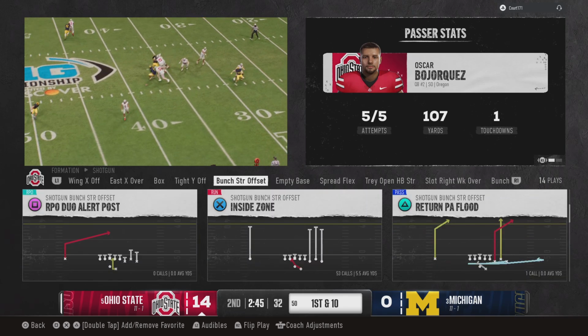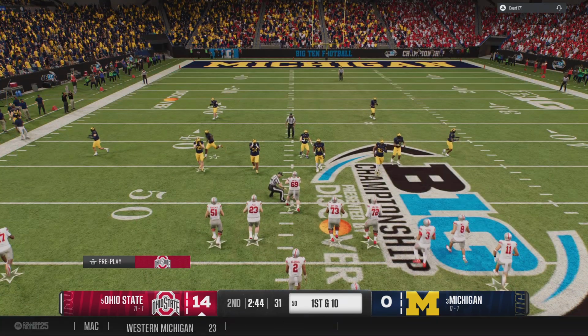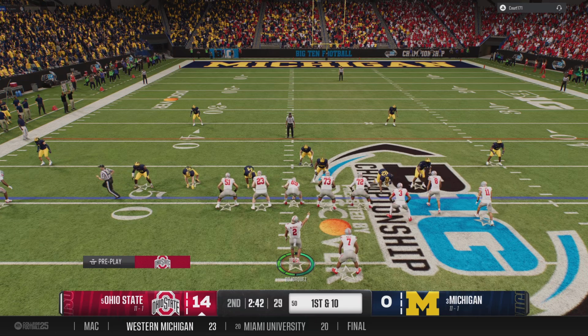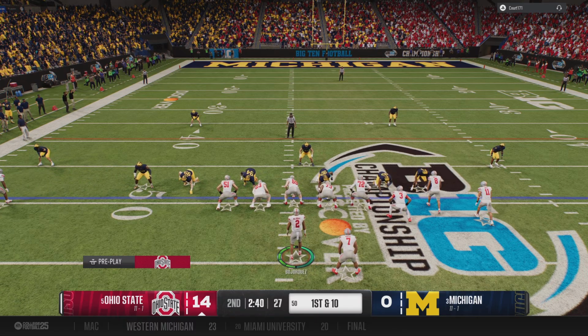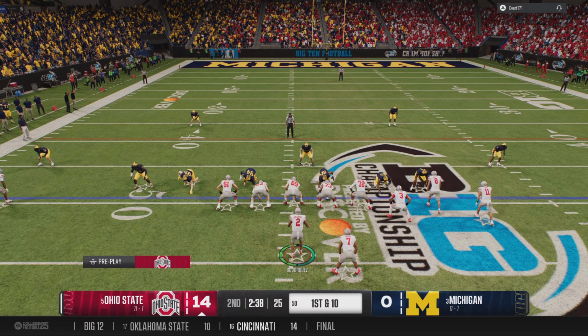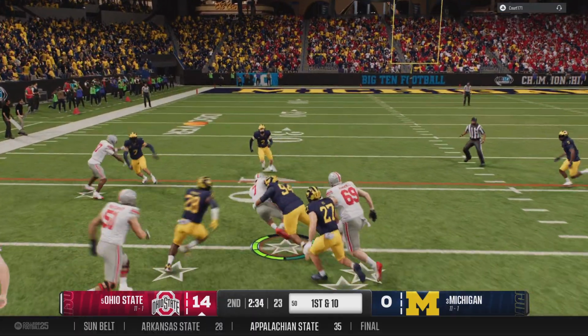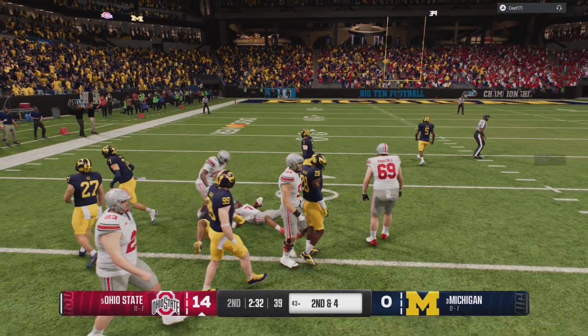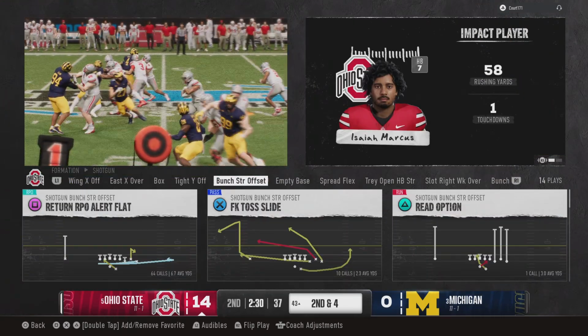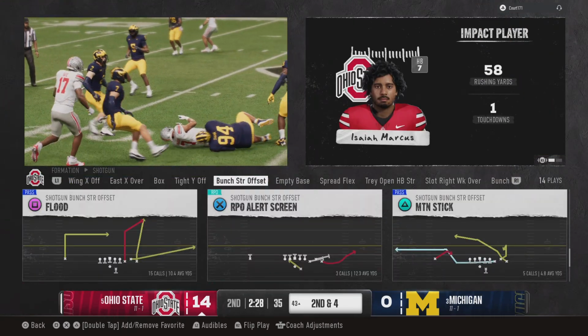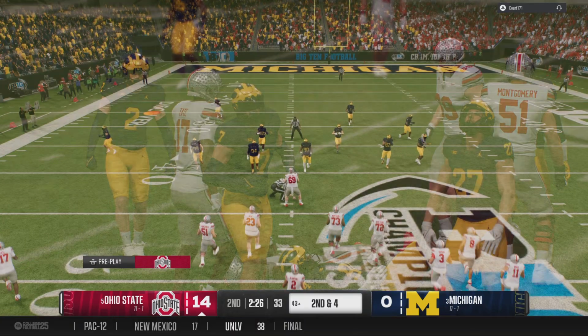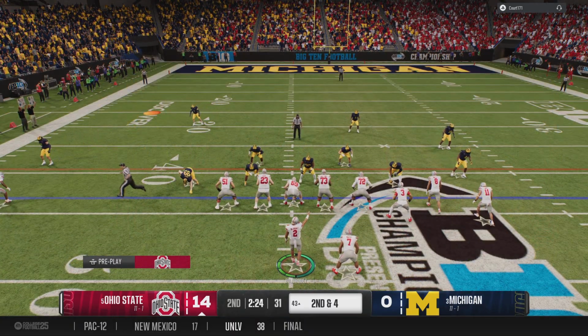Boy, another great throw and catch here by the Buckeyes, and it just makes you think back how far this offense has come from the days of being known for 3 yards in a cloud of dust to now being one of the more efficient passing offenses in the country. Year after year, you go back to Cardell Jones and J.T. Barrett, all the way back to Troy Smith, and most recently with C.J. Stroud and Justin Fields. Just another great quarterback that we're watching here today for the Buckeyes.